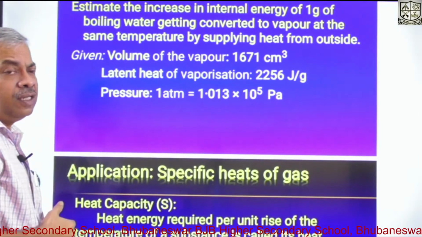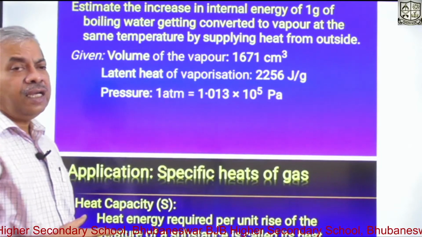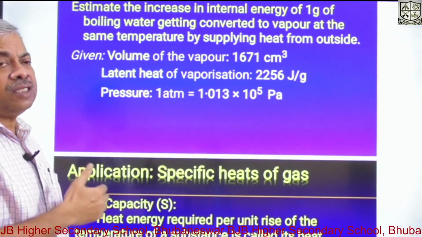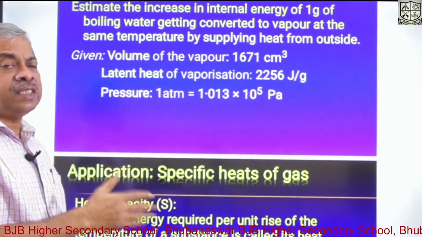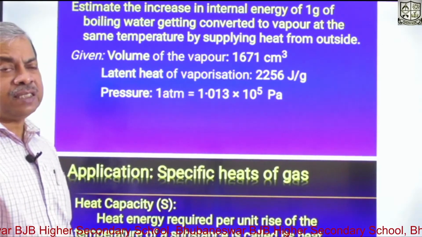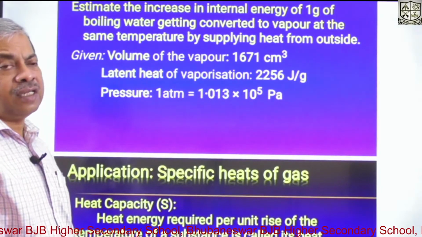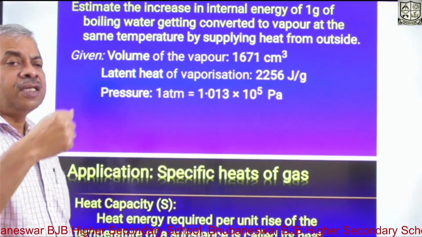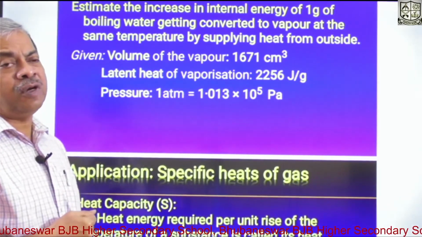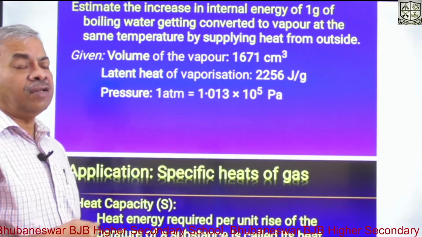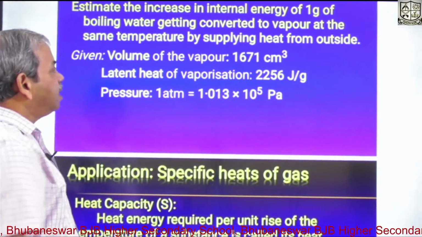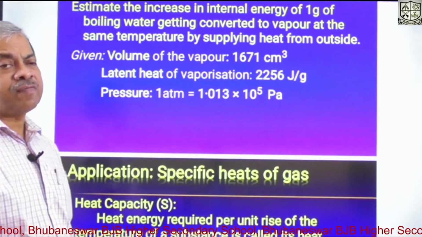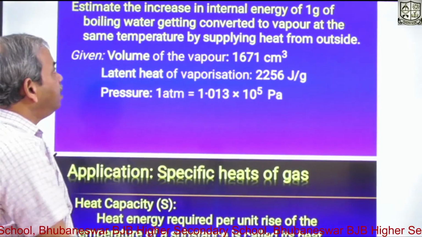You may ask, the temperature remains constant, how can the internal energy rise? Internal energy rises because here the change of phase takes place. A change of phase takes place, temperature will remain constant, but the system will absorb energy from outside, and that energy gets stored inside the system in the form of its internal energy. Let us estimate how much is that internal energy. We shall use the first law of thermodynamics to find out the rise in internal energy.